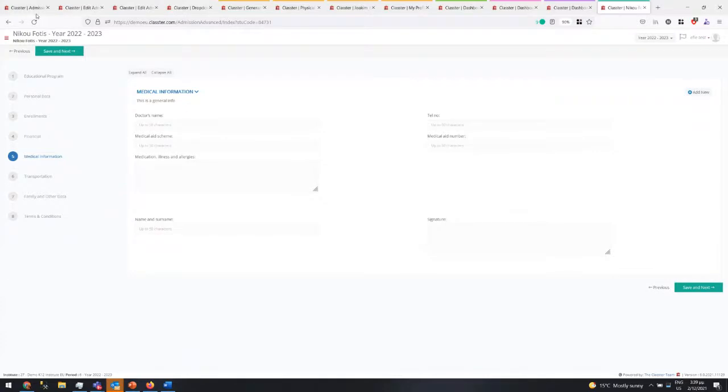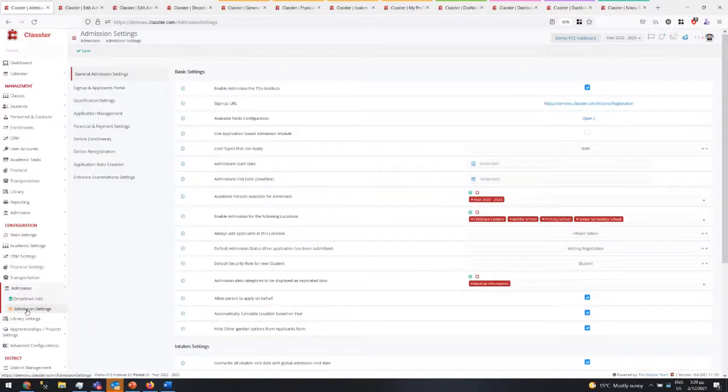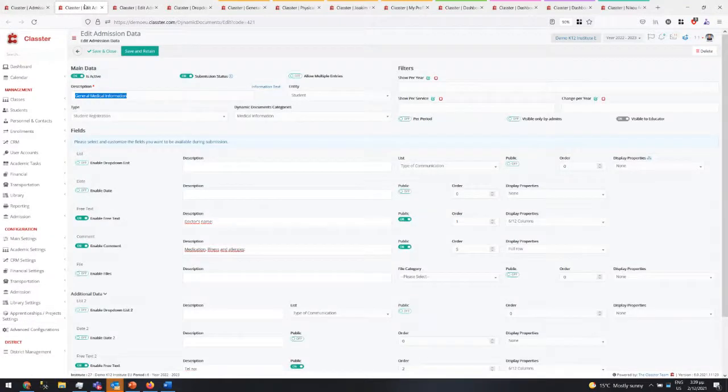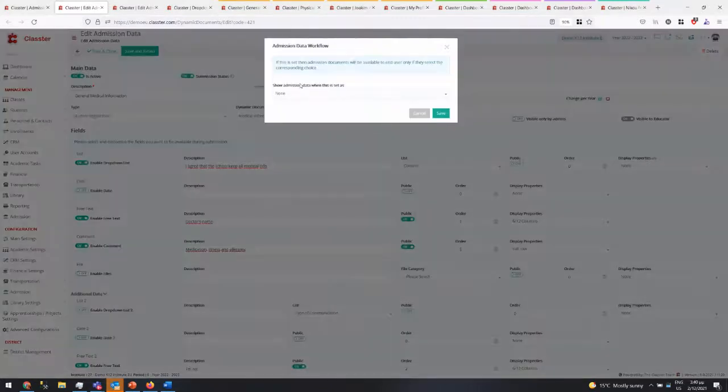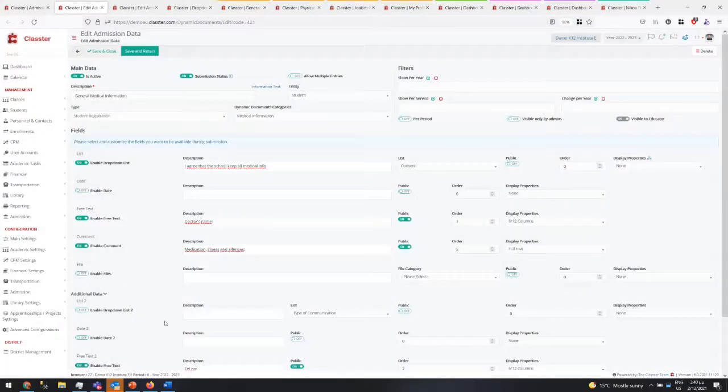How do you do this? You do this again by going to the admissions settings, and you add a question here. It can be yes, no, or consent. So, I agree that the school keeps all medical info, and that is public, so it's a yes, no. And in the properties, I can define that if it is positive, then all the rest will open. So if I do save and retain,